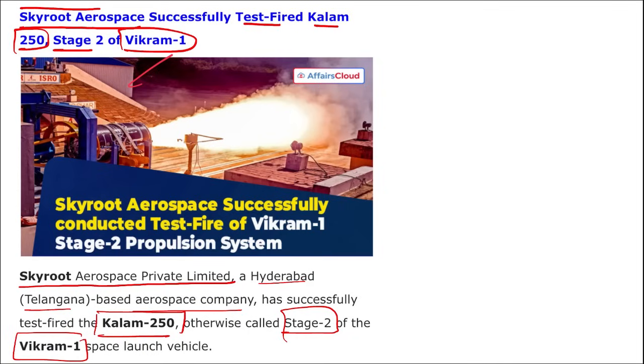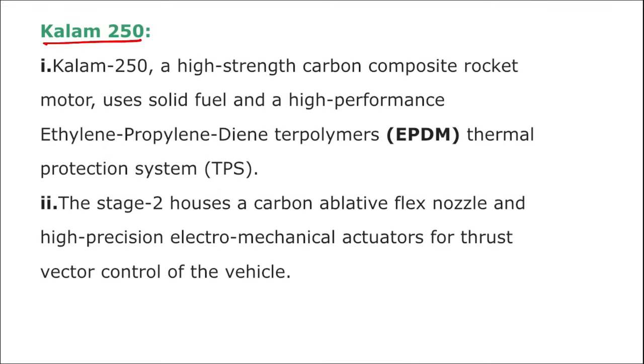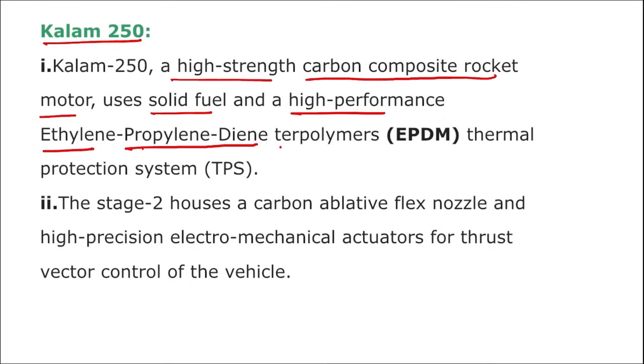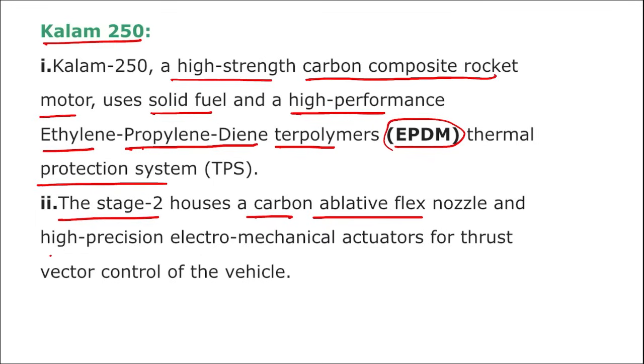If we talk about Kalam 250, it is a high strength carbon composite rocket motor that uses solid fuel and high performance ethylene propylene diene terpolymers, that is EPDM thermal protection system, and the Stage 2 houses a carbon ablative flex nozzle and high precision electromechanical actuators for thrust vector control of the vehicle.